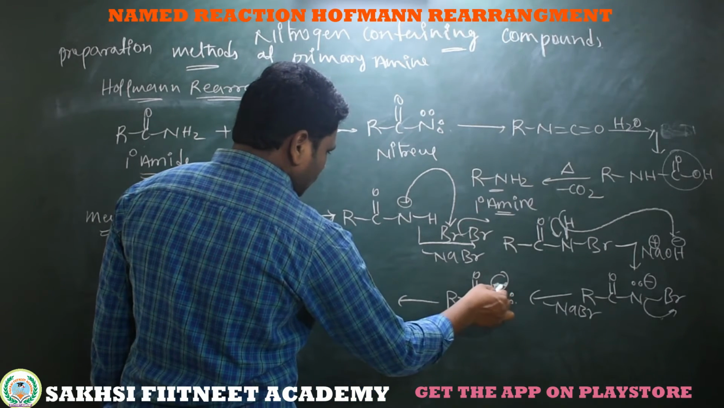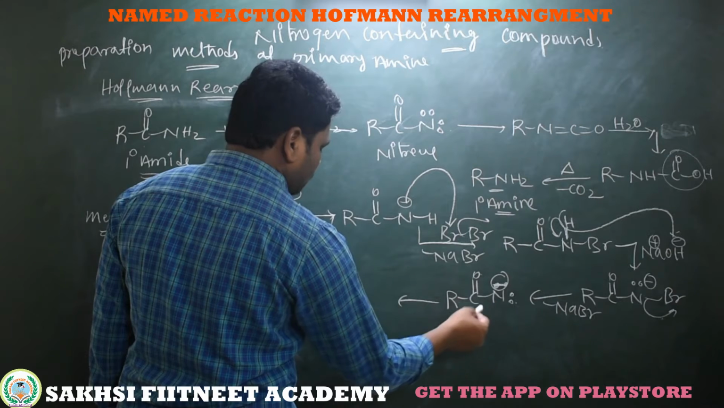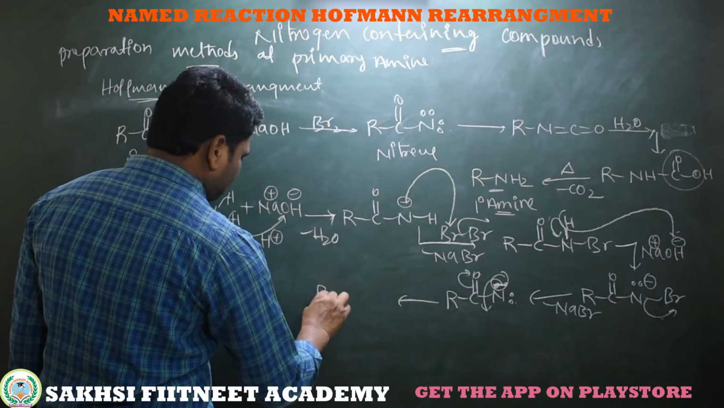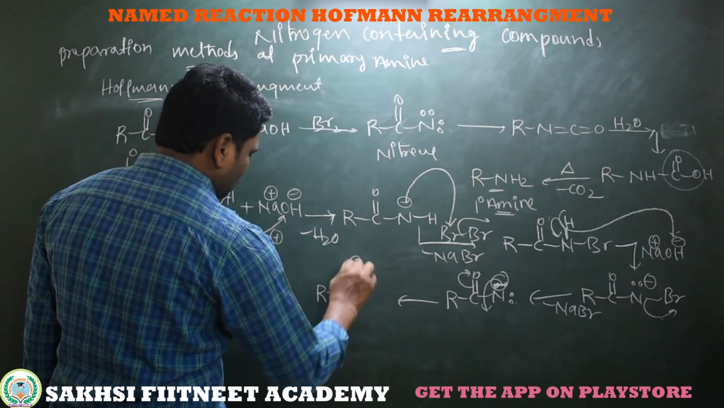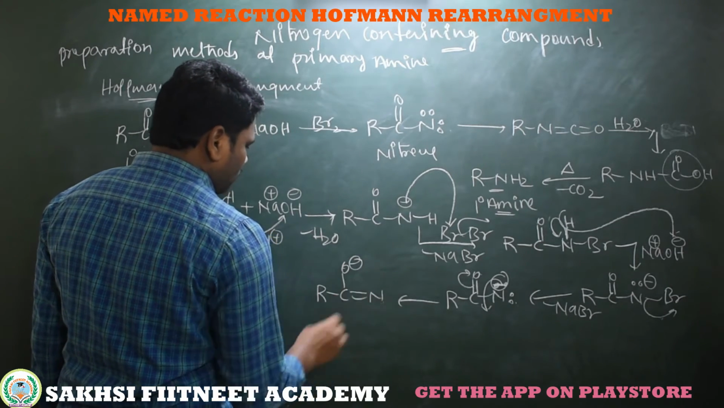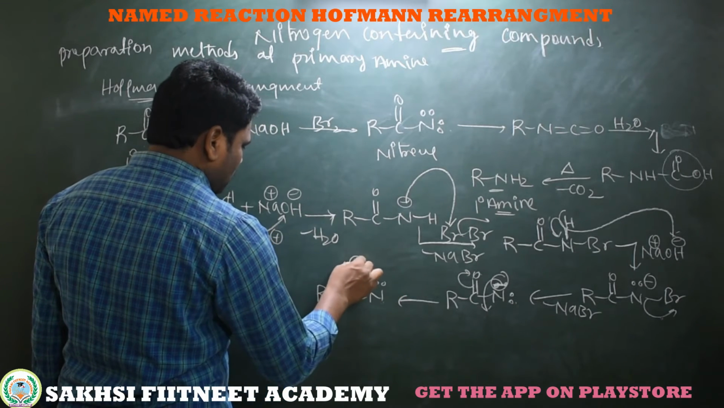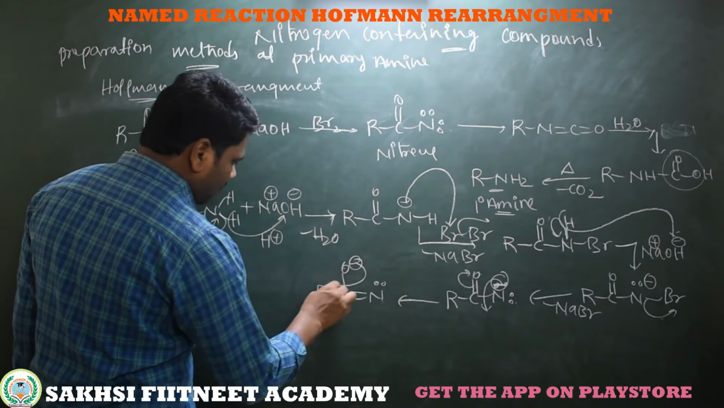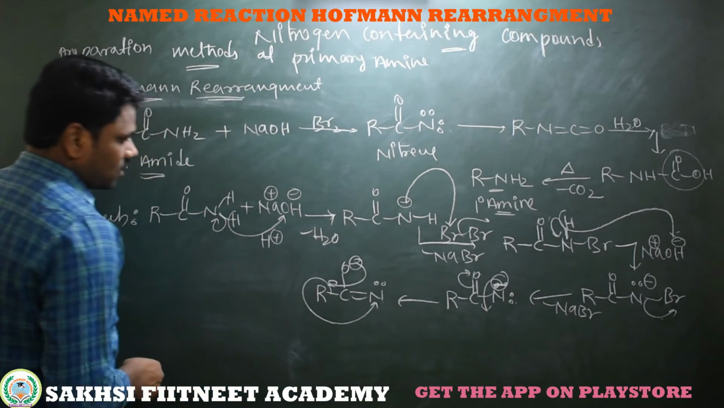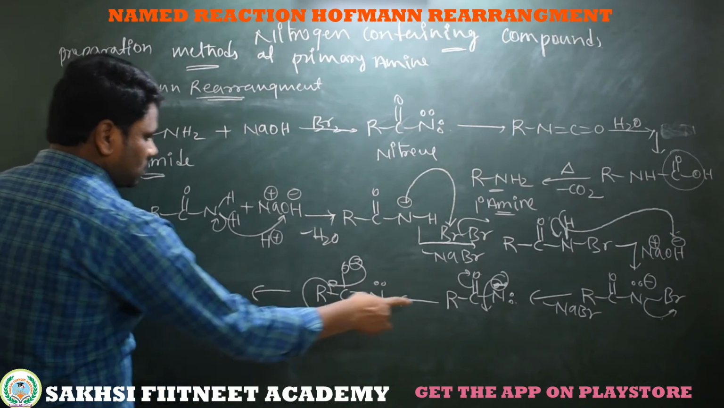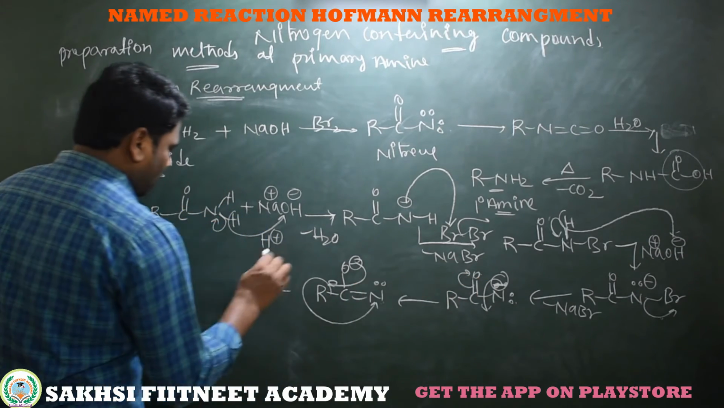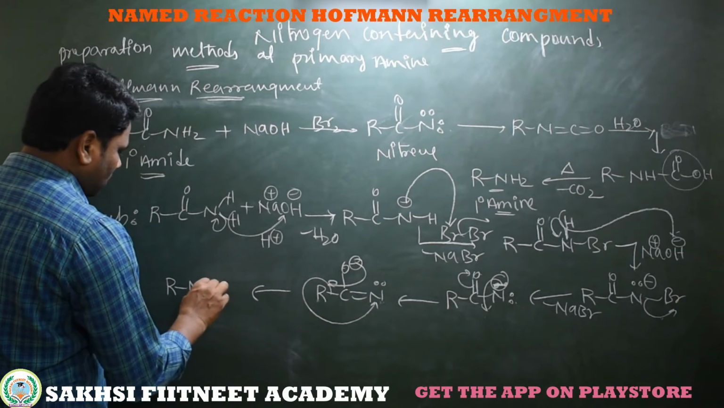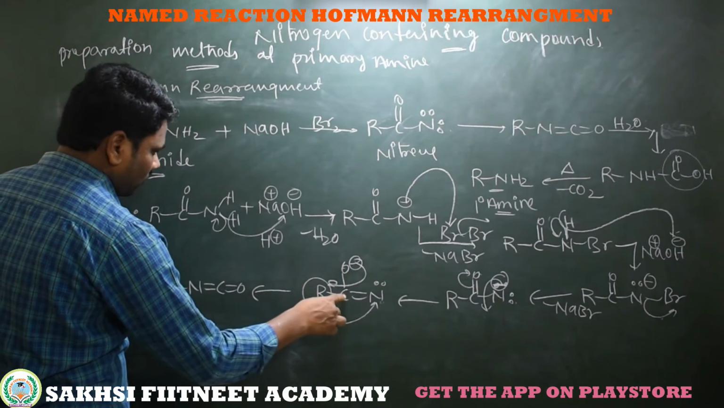Now this negative charge, containing a continuous conjugation, participates in a resonance. So we will get the next step, a resonance structure, like a carbon to nitrogen double bond, the lone pair is as it is, and oxygen gets a negative charge. See here, these non-bonded electrons are coming back and these are shifting towards the nitrogen. So this nitrene on rearrangement gives isocyanate. See, R bonded to N, double bonded to C, double bonded to O.